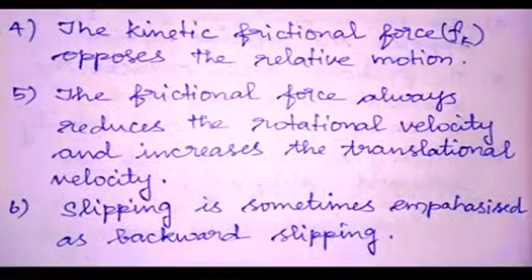And the fourth point: the kinetic friction Fk always opposes the relative motion. The fifth point: the frictional force always reduces the rotational velocity and increases the translational velocity. A very important point, which means the frictional force reduces the rotational motion, and in the end the object becomes pure rolling.